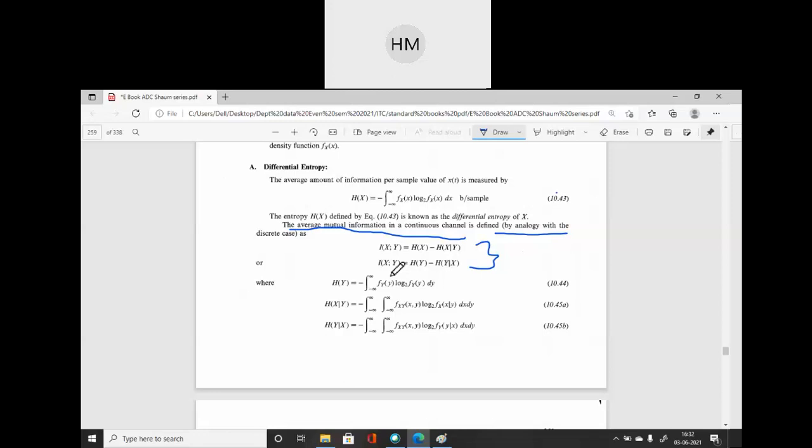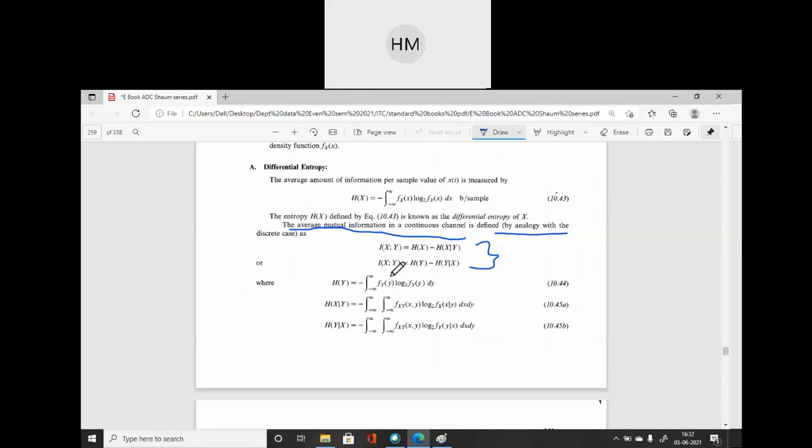What is happening here? The range will go from minus infinity to infinity. Clear? And in the discrete case, all entropies are positive quantities. But here, because the probability of occurrence of an event is always positive and less than 1, in the continuous case the probability will again be changed.